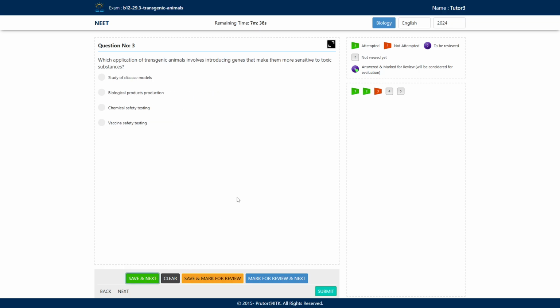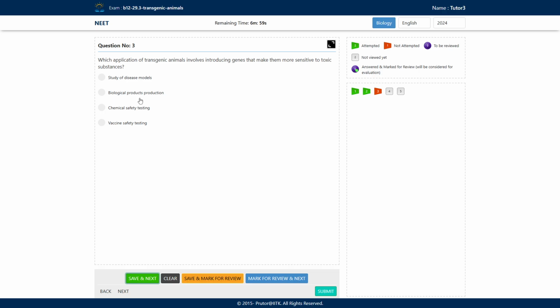The third question asks us, which application of transgenic animals involves introducing genes that make them more sensitive to toxic substances? We have studied a lot of applications of transgenic animals. So they are asking in which application we introduce genes that make them sensitive to toxic substances. Why has it been used? First, study of disease models. No, in a disease model we will insert a gene that is going to cause that disease, not make it sensitive to toxic substances.